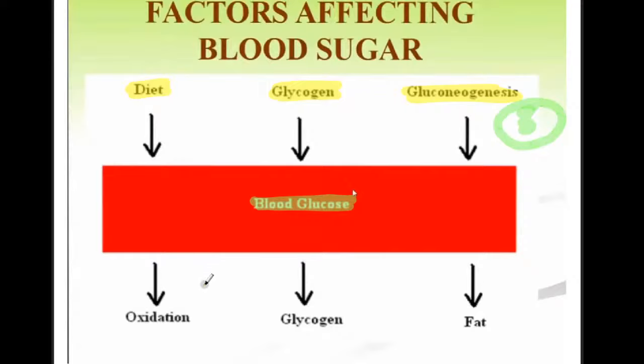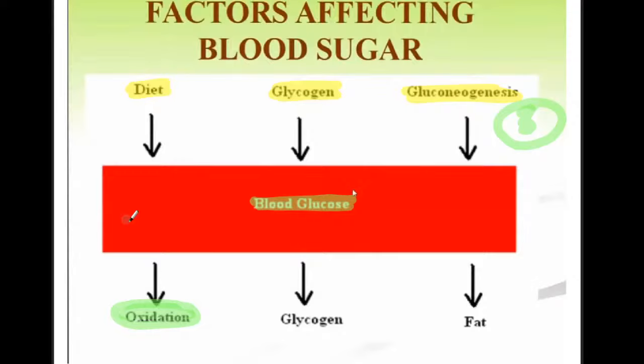Then what are the ways in which the blood glucose is decreased? Through oxidation. If the glucose is undergoing oxidation, that is, 1 molecule of glucose is converted into 2 molecules of pyruvic acid. That is partial oxidation, which is known as anaerobic glycolysis. In that way the glucose concentration is decreased in the blood.